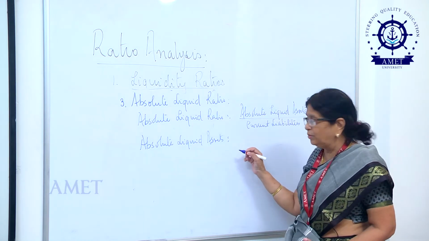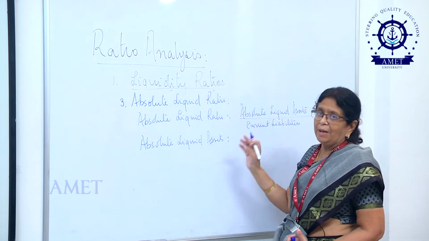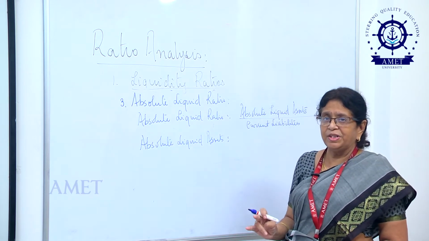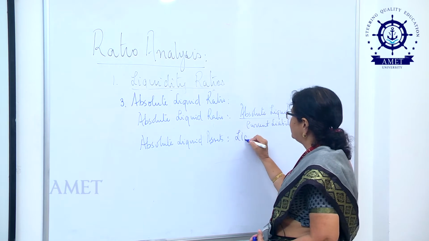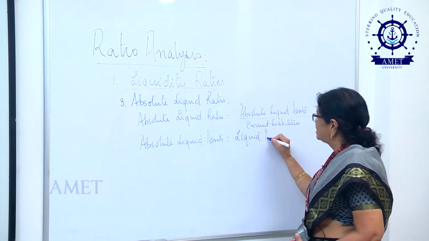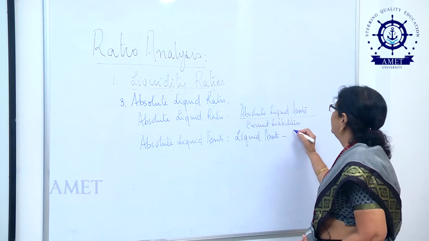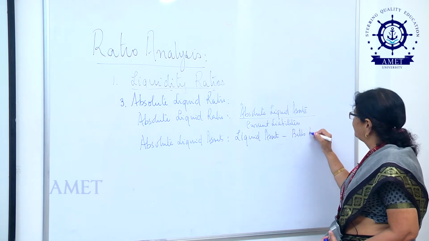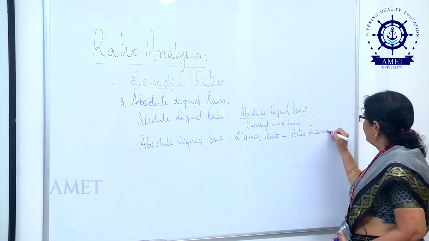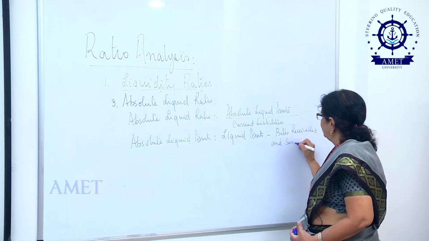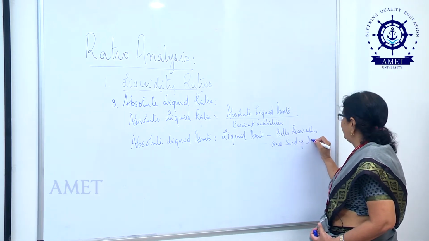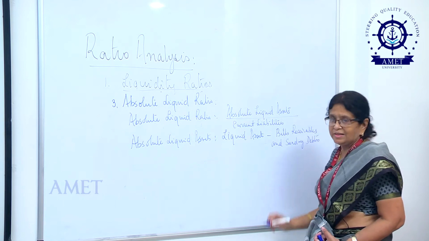That would include, for example, cash in hand, cash at bank and marketable securities. In other words, liquid assets minus bills receivable and sundry debtors would constitute my absolute liquid assets.